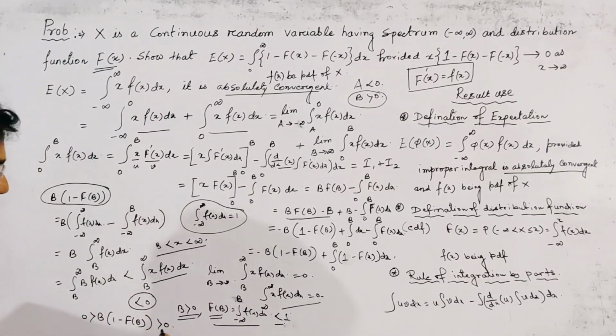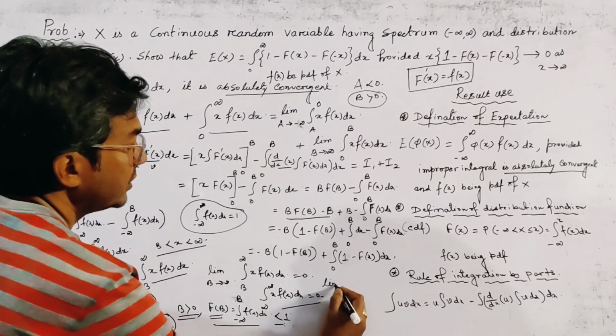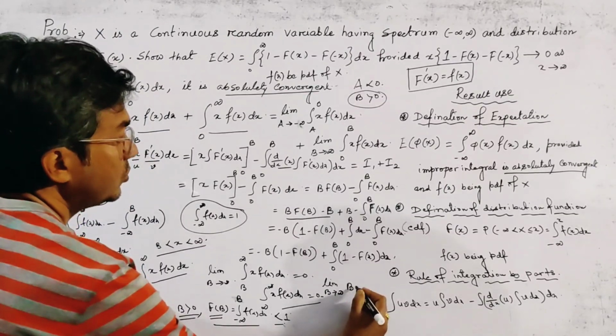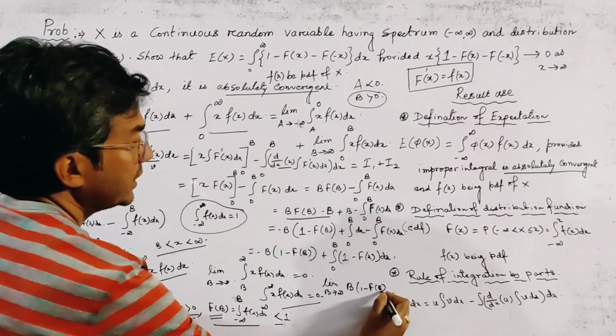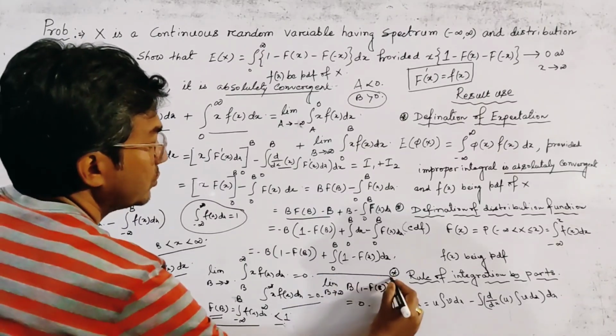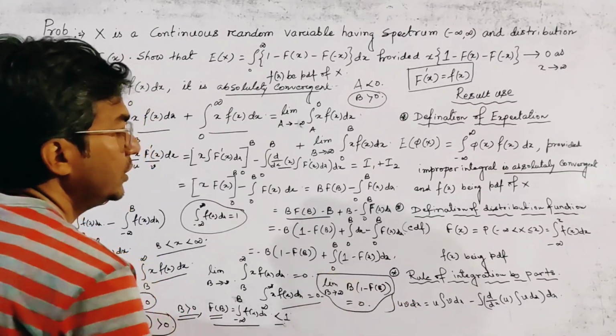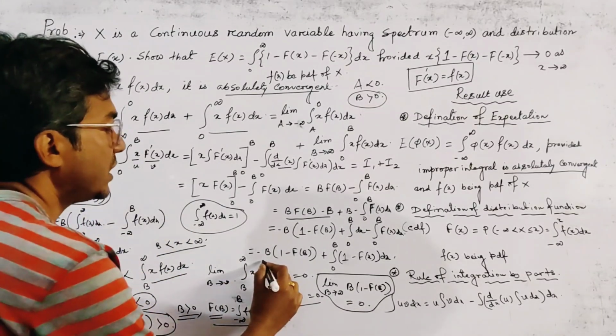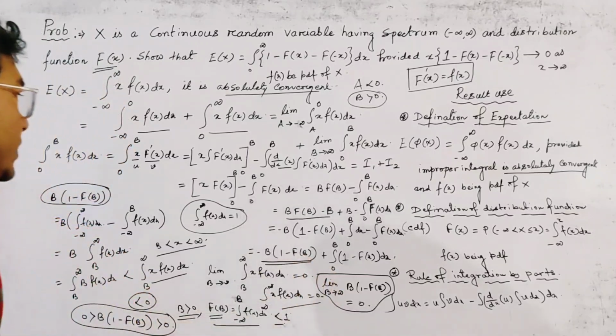Now in the limiting case we use the sandwich theorem and get the result: limit b tends to infinity b into 1 minus F of b is equal to 0. This is a very important result to prove our required result. So this term becomes 0 by taking limit as b tends to infinity.